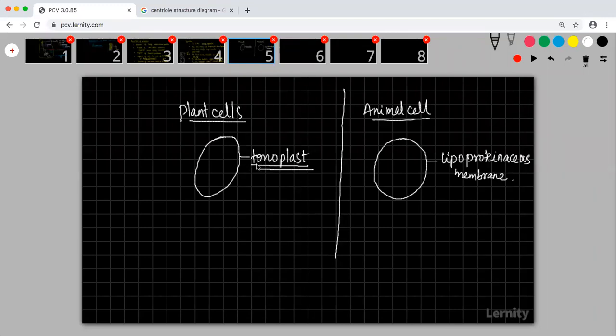So the tonoplast is the covering in plant cells, whereas in animal cells the covering is called a lipoproteinaceous membrane. This is made up of lipids and proteins. Here it is a single membrane which is called the tonoplast. This membrane is semi-permeable.